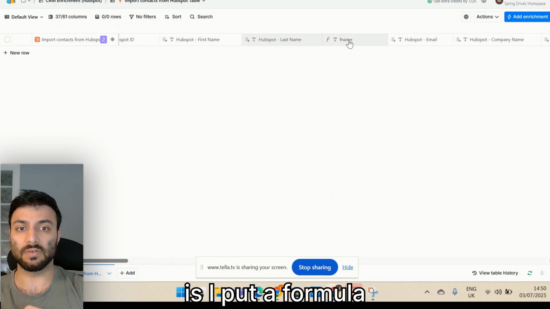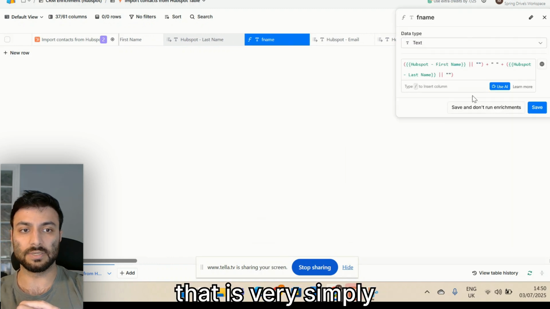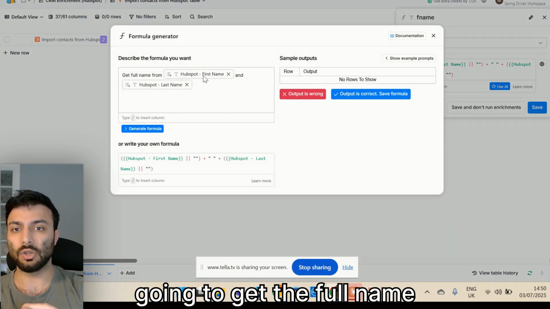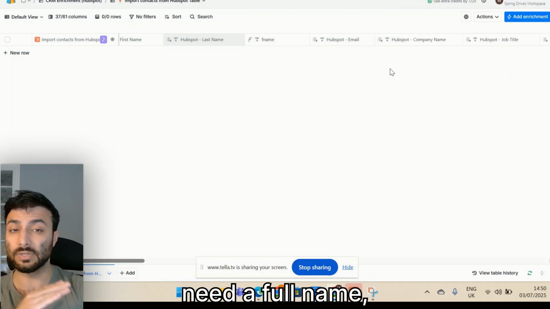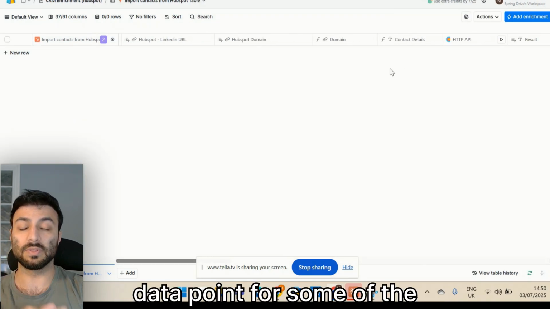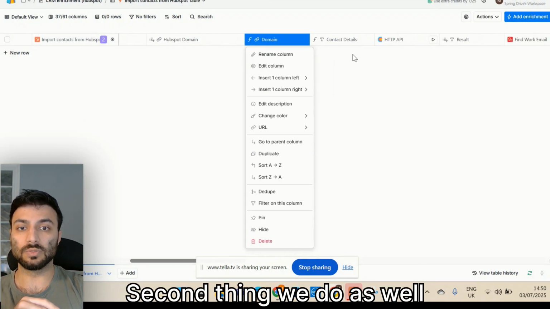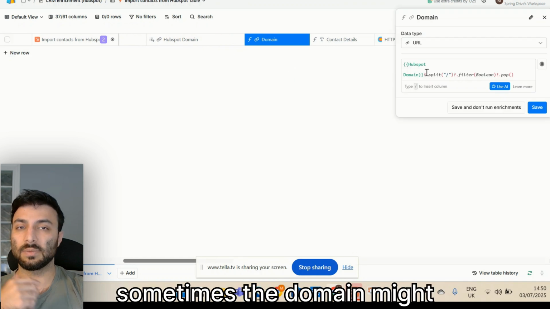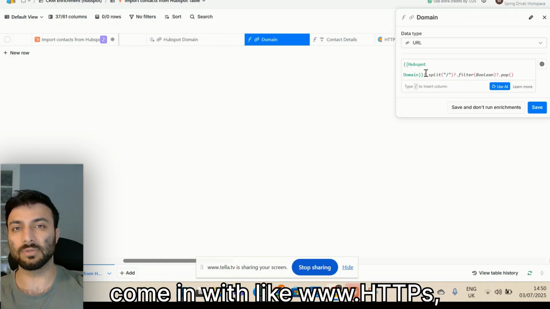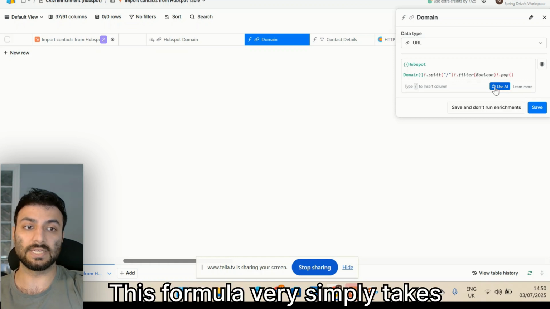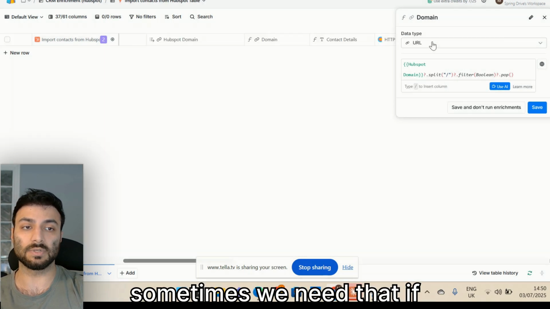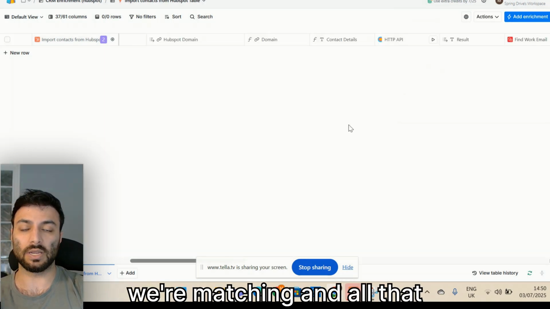The first thing I've done here is I've put a formula that is very simply going to get the full name from the first name and the last name. That's purely because we need a full name data point for some of the enrichments that we do. The second thing we do is with the domain. Sometimes the domain might come in with www, https, all that kind of stuff. So this formula very simply takes out the root domain, because again, sometimes we need that if we're matching and all that kind of stuff.